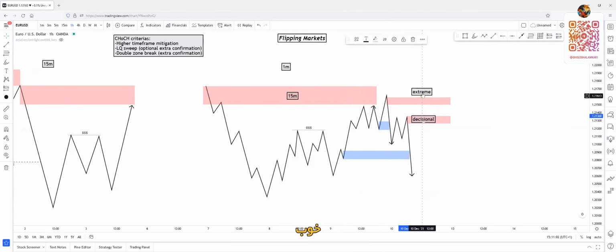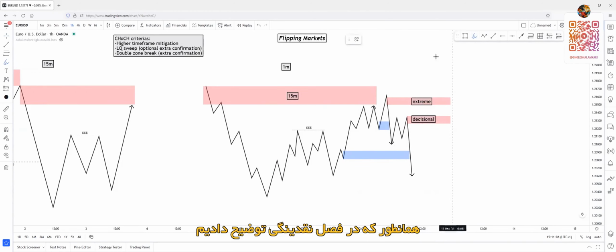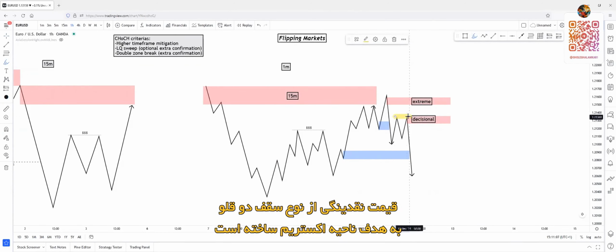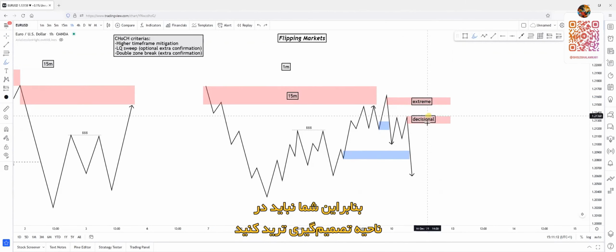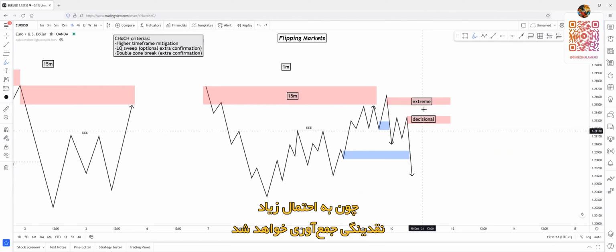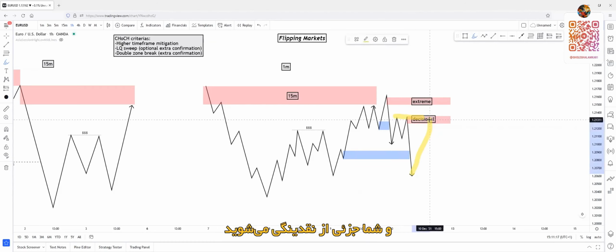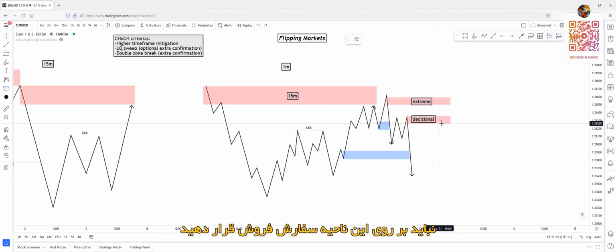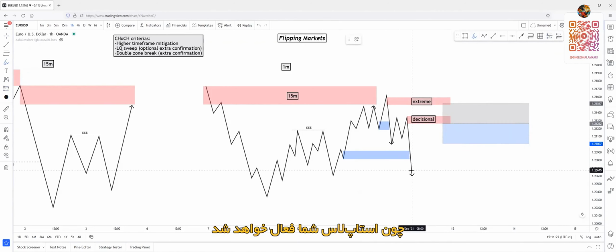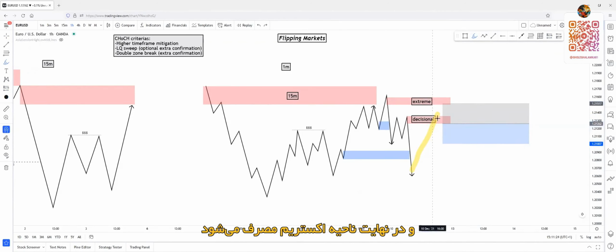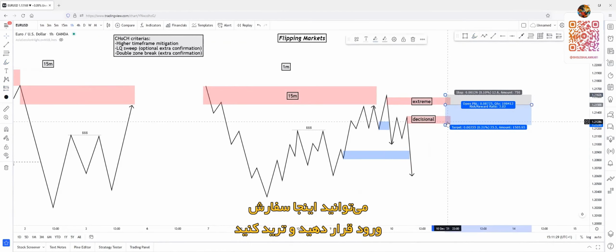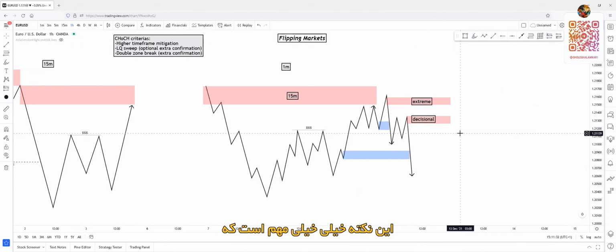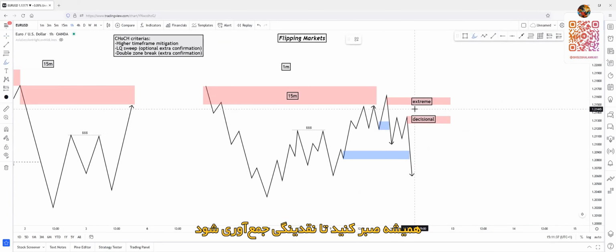Okay. As we talked about with the liquidity unit, price built up double taps liquidity for the extreme zone, as you can see. So you can't really open a position on the decisional zone because it has a great chance to sweep the liquidity and you will be part of the liquidity. You can't really put a limit order on this zone because you will be swept and the extreme zone will be mitigated. After the extreme zone mitigation, you can set an order on this zone and make your trade. It is a really important part that you don't want to become part of the liquidity. You always wait for the liquidity sweep.